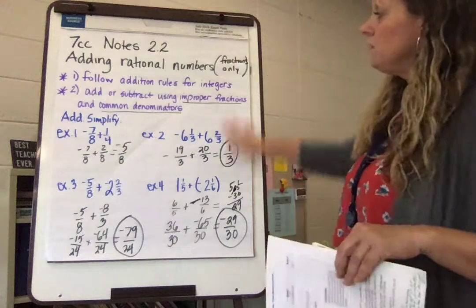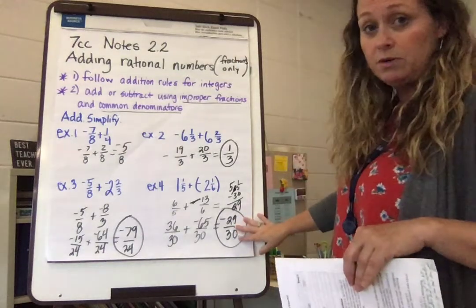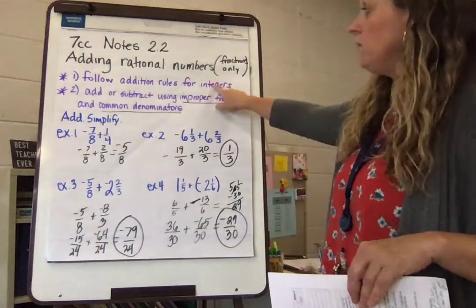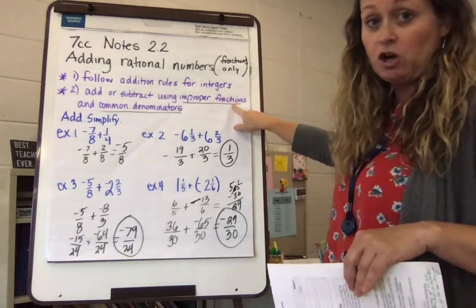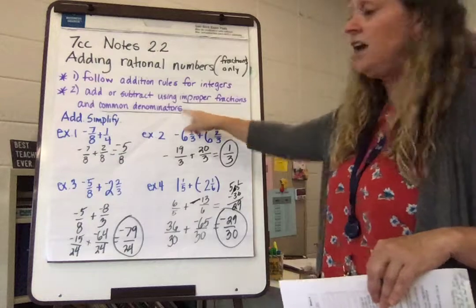So when we do adding rational numbers and there's fractions, please remember that you need to follow the addition rules for integers. You're going to go ahead and change all your mixed numbers to improper fractions, and you must use common denominators.